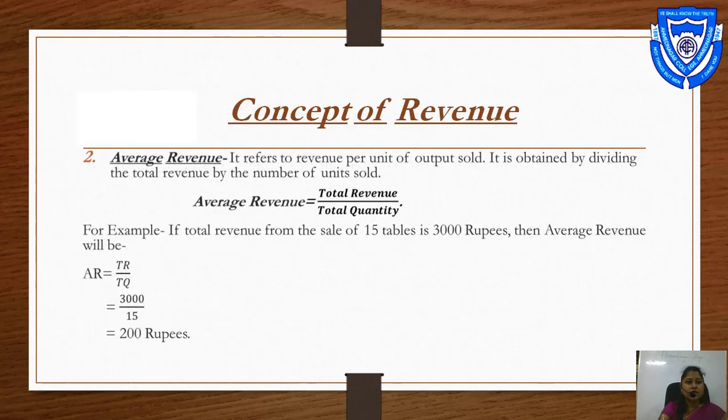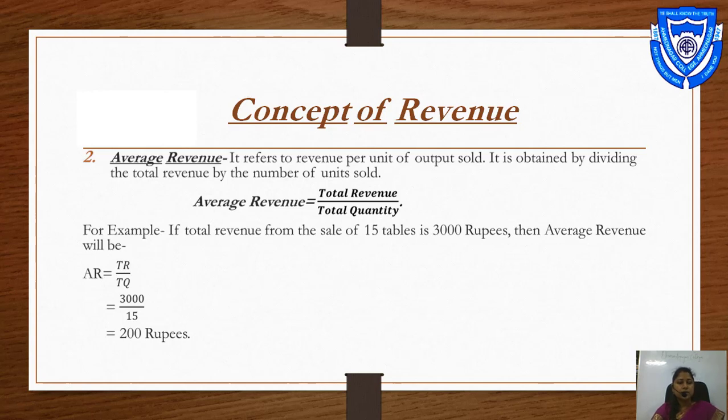Next is average revenue. It refers to revenue per unit of output sold. It is obtained by dividing the total revenue by the number of units sold. Average revenue is equal to total revenue divided by total quantity.